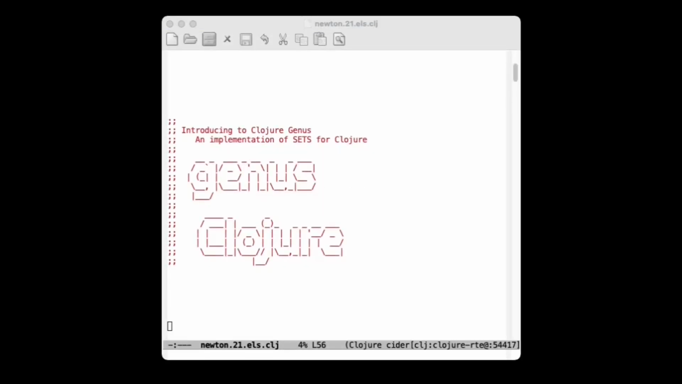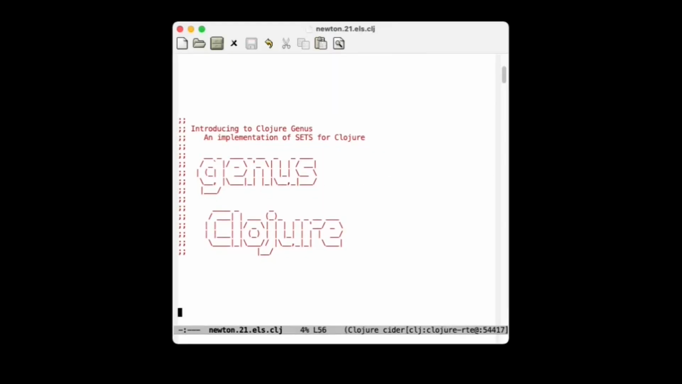In this demo, we're going to talk about a project called Genus. Genus is implemented in Clojure, and Genus is a type system which hosts some of the Java types which come with the fact that Clojure is implemented on the JVM. But it extends the Java types in a way which should be familiar to many Common Lisp programmers.